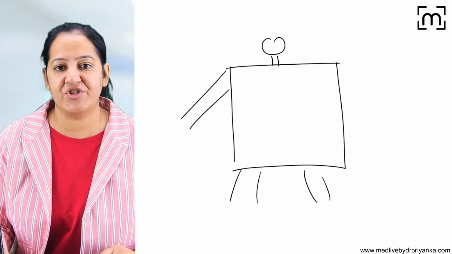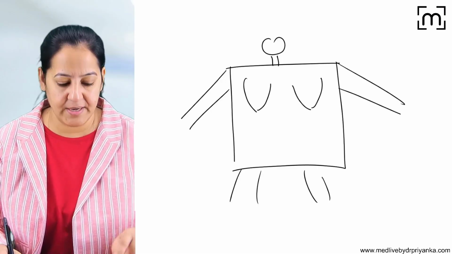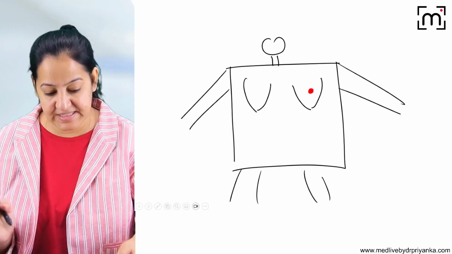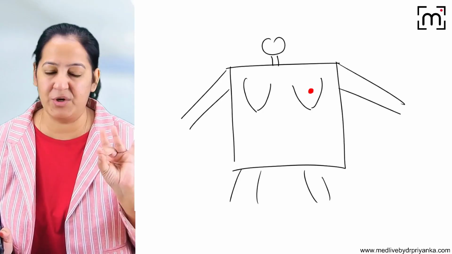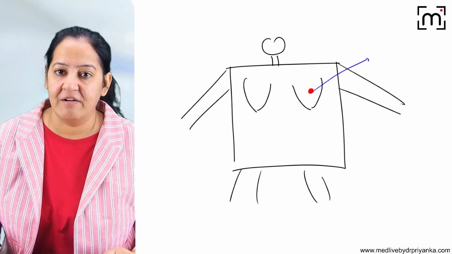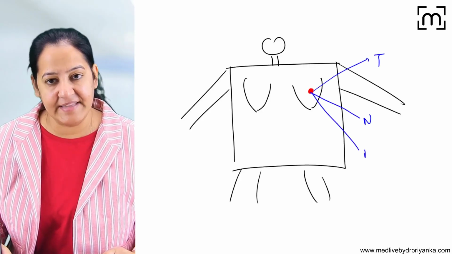So this is a rough sketch, a line diagram of a lady having breast cancer. Let's draw a breast cancer here. So I have to decide the staging. For staging, I cannot decide just like that. There are four stages: Stage 1, 2, 3, 4. I will come to that, how I will decide the stage. For that, I have to judge three things. First decide the T, decide the N, and decide the M for that lady.